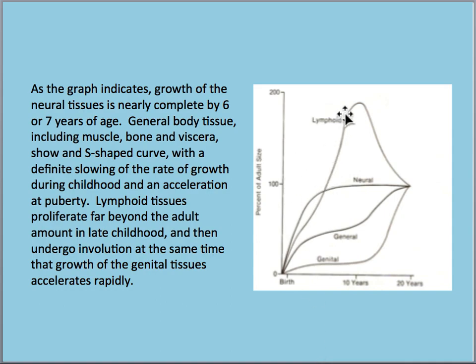So the lymphoid tissue will be highest at the age of 6 to 7, and gradually involution of the lymphoid tissue takes place by reaching the adult stage. So what is the clinical implication of this? In the case of a pseudo class 3 malocclusion, that is the forwardly positioned mandible, it is because of the restricted airway, because of a pathological condition like adenoid tissues.